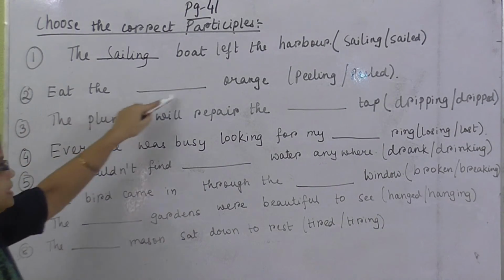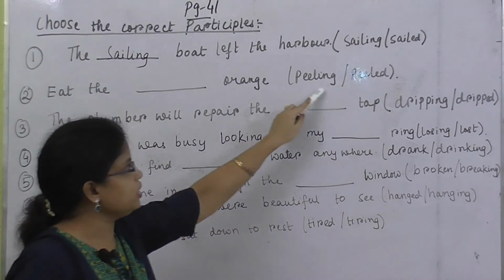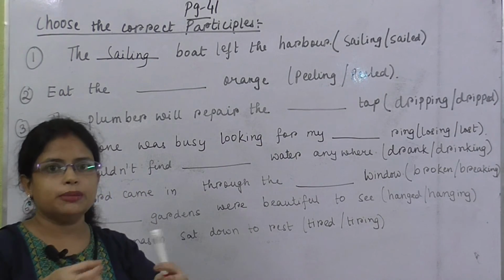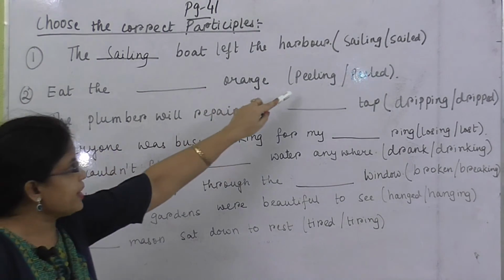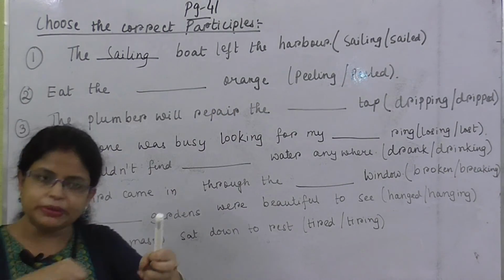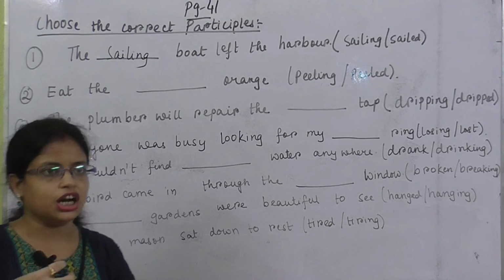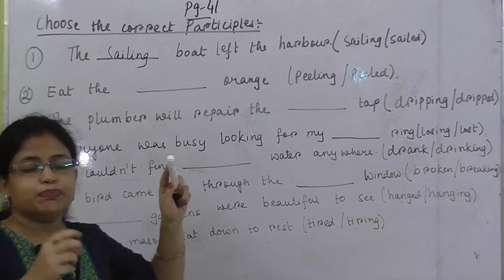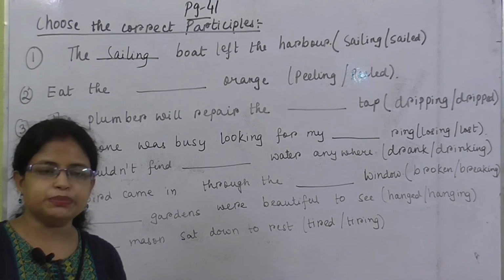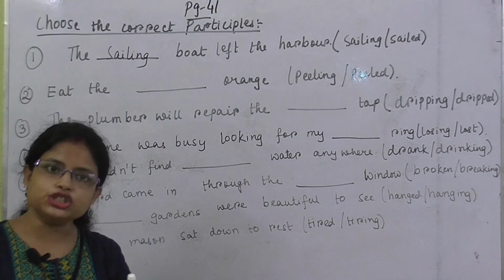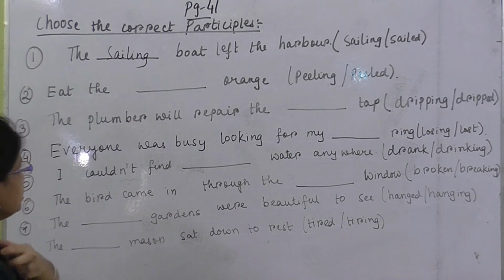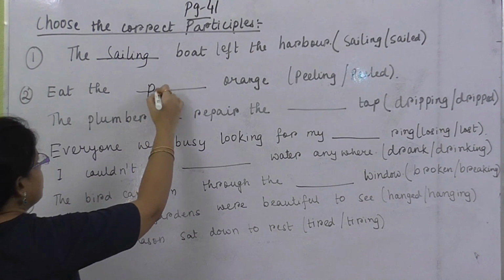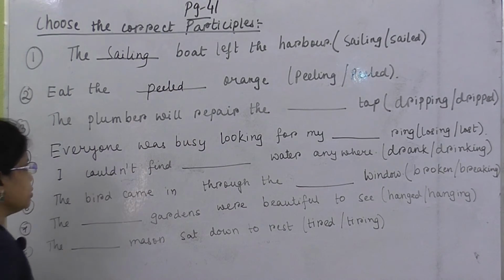Number 2, eat the dash orange. Now what is the meaning of peeling? It means remove the skin of the orange. Okay, so you cannot write peeling orange, that would mean you are peeling the orange and you are eating. So, eat the peeled orange. Why peeled orange? Because after peeling the orange we eat, that means we have already peeled the orange. So here it will be eat the peeled orange.